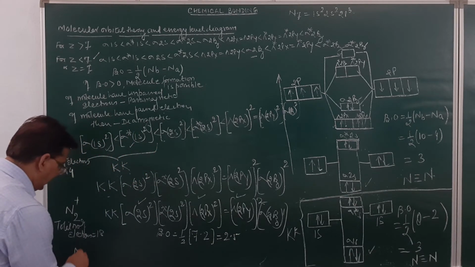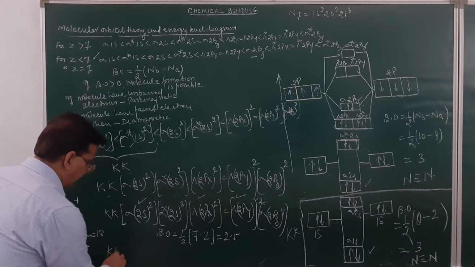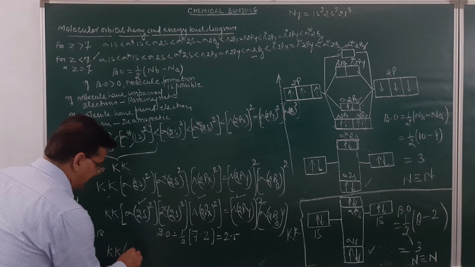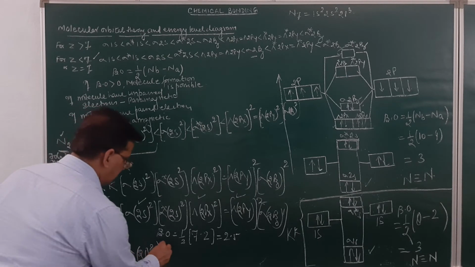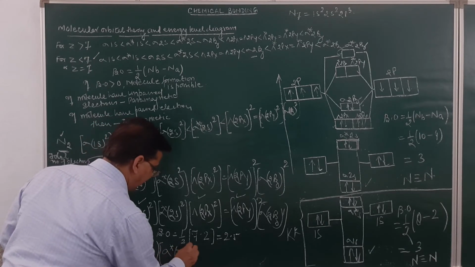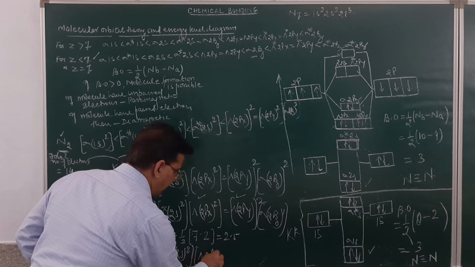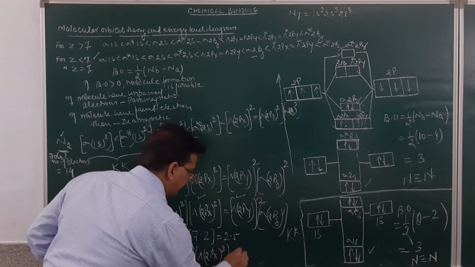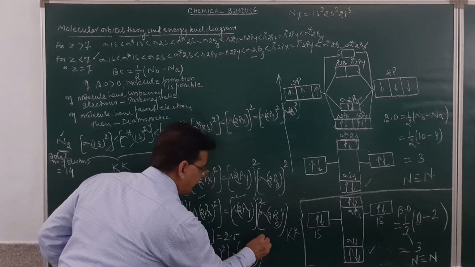Similarly, in N2 negative form, this will be the same KK, this will be sigma 2s, and the electrons will be 2. Then sigma anti-bonding 2s, and over here the number of electrons will be 2. Then pi 2px, and the number of electrons over here will be 2, which will be equal to pi 2py, and the number of electrons over here will be 2.